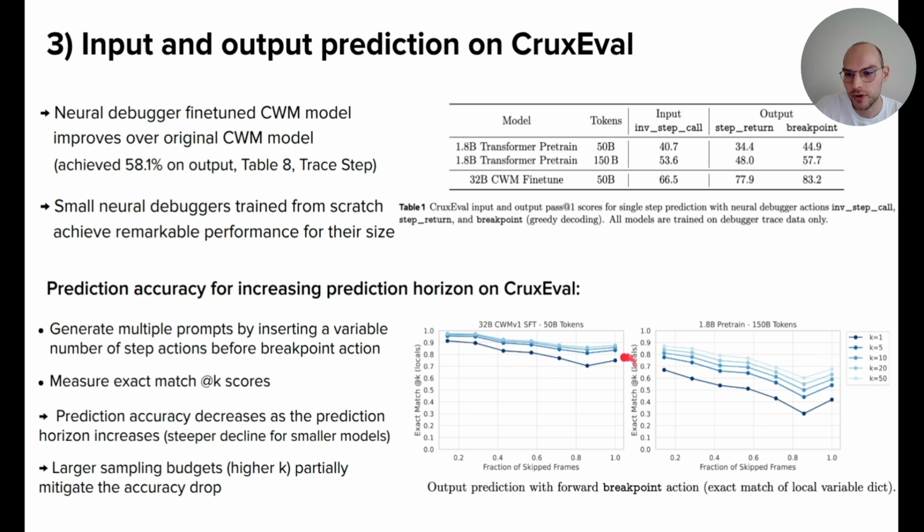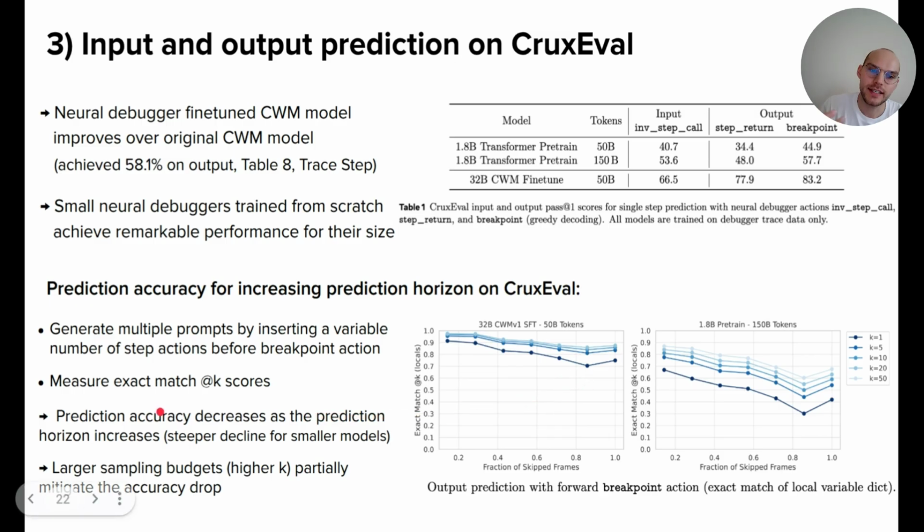So basically 1.0 is the largest prediction horizon, which is the example that I showed before. No intermediate step-into actions, but directly predict the output. And we see that here the performance is the worst. For longer prediction horizons, on the right of the x-axis, we see that the performance drops in the exact match prediction of the outputs.